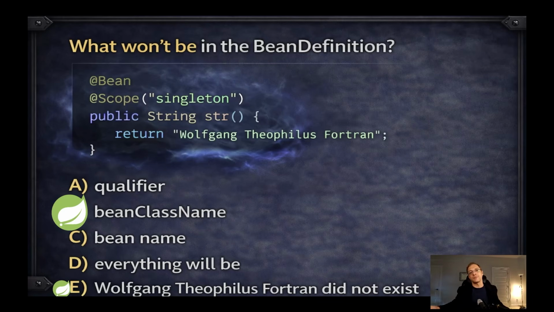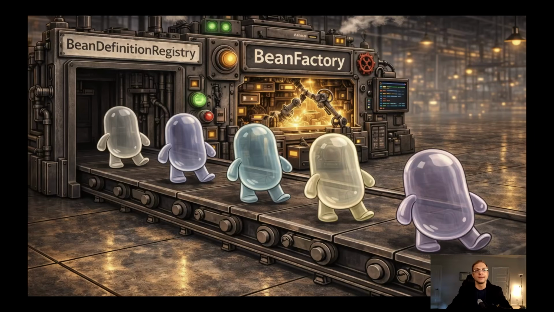But since Spring 3 and the Java config beans, now this information does not always exist and we cannot trust it. So what we need is to go with our timeline to the next mechanism. Maybe we will be able to do it later on.